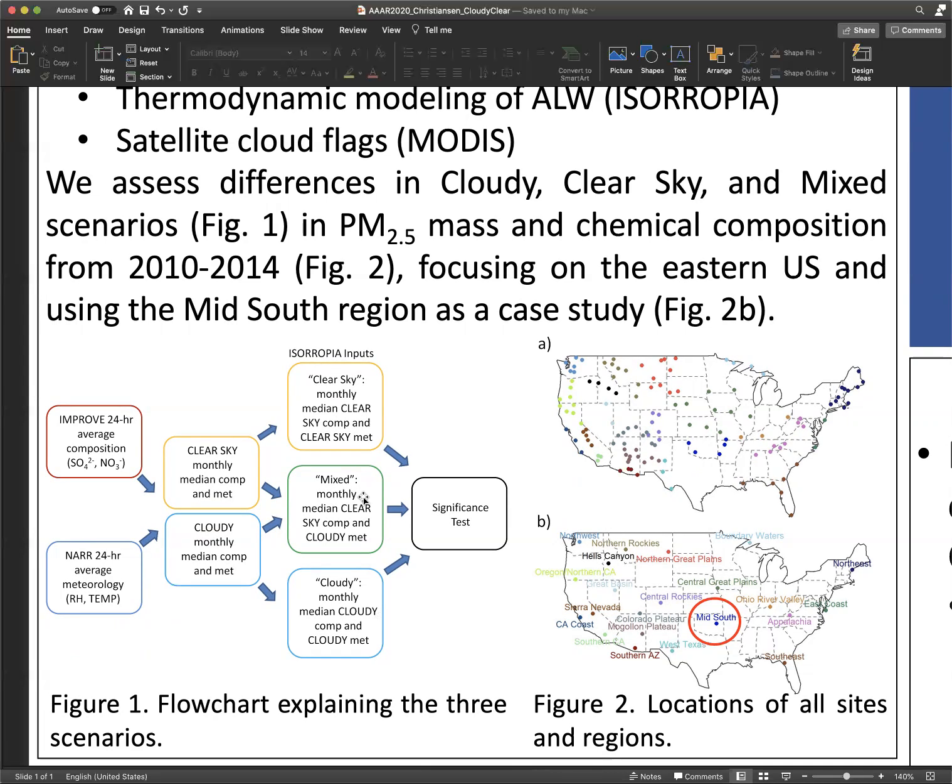And it is a thought experiment that's meant to imitate studies in which cloud-free growth factors are eventually applied to models and used to simulate cloudy meteorological conditions. This also allows us to separately investigate the impacts of meteorology and chemical composition on hygroscopicity and ALW. I then compare all scenarios to each other and test for significant differences. Figure 2 shows all the locations and regions in which we tested these scenarios. In this poster, we focus on the eastern United States. Further, we examine the Mid-South region as a case study, which is circled in red.